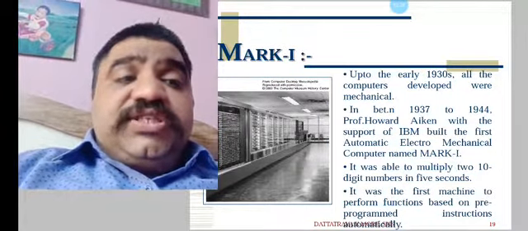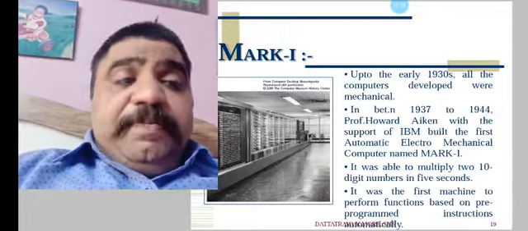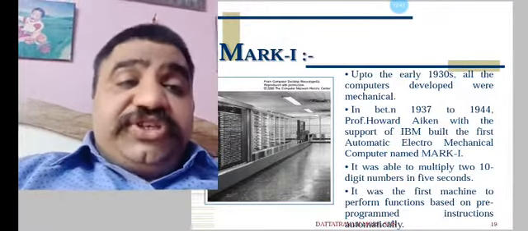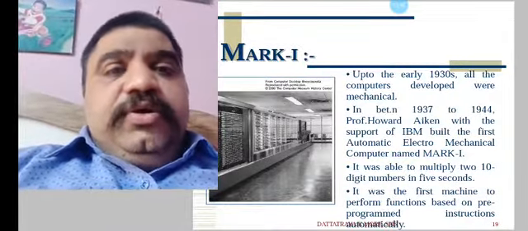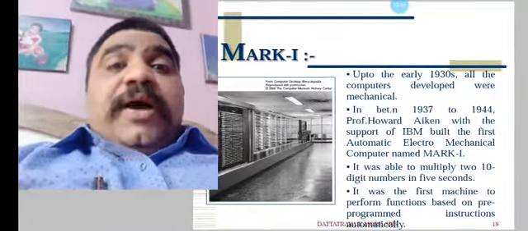It was the first machine to perform functions automatically based on pre-programmed instructions. It was the first machine which worked on programming.